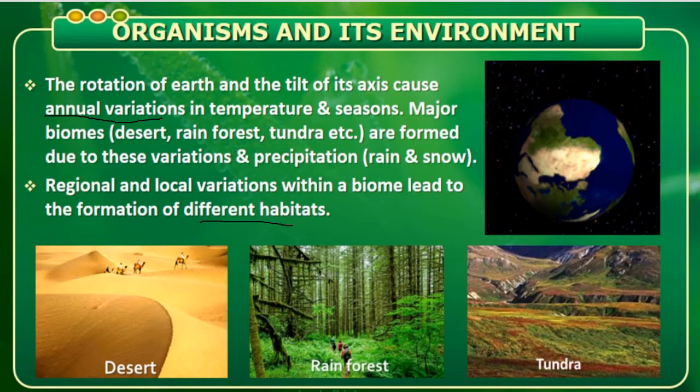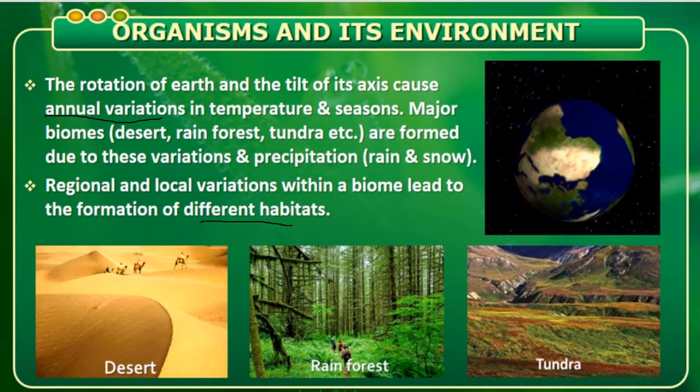When we consider a single biome, for example a desert, there will be local variation within the biome, which will lead to different habitats. For example, in a desert there might be an oasis. In the oasis, there will be the presence of water. So the animals near the oasis, or the plants grown near the oasis, might be different from those in a place where there is no availability of water.